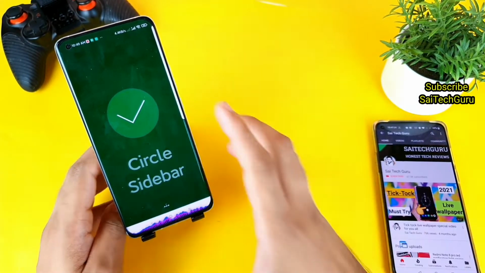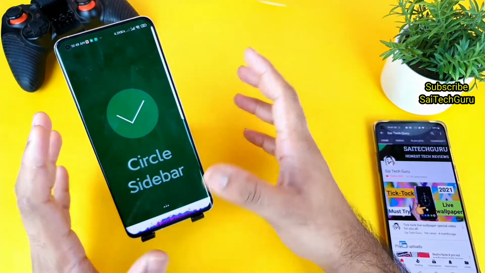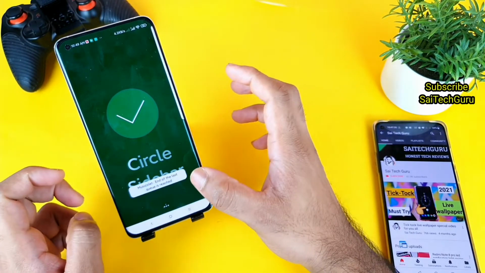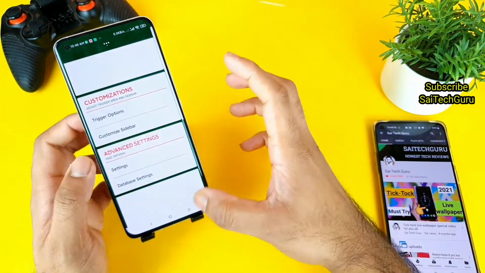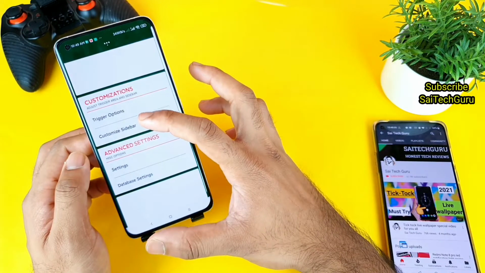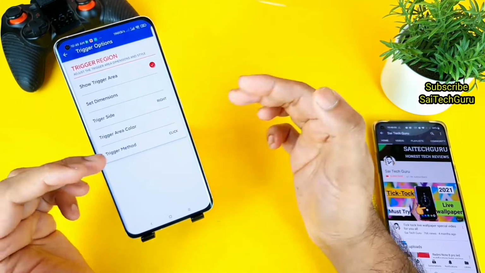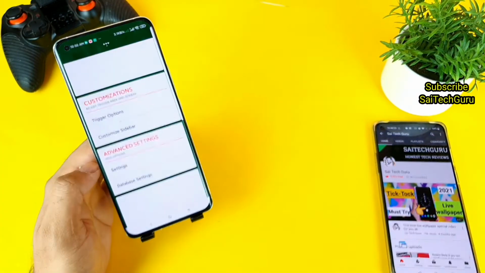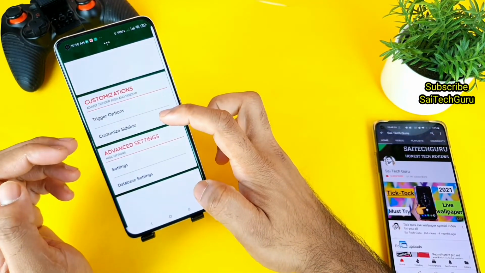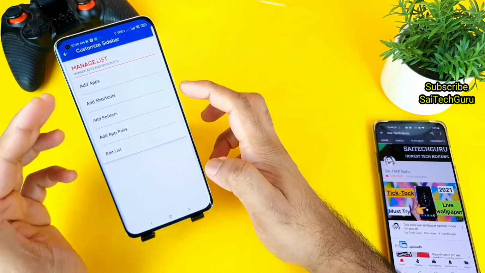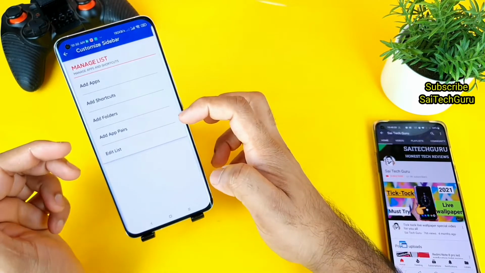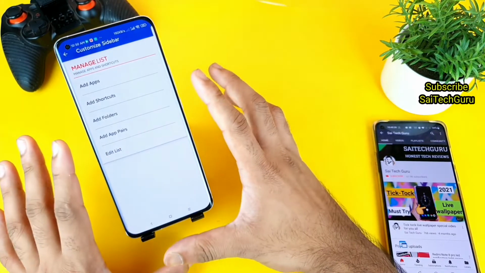So when you open the application, you just need to give the permissions for display over other apps and those things. Once you give the permissions, in these options you get this kind of triggering options as well, where you can select different positions and dimensions, all those things. You can even customize the sidebar as you want, adding the shortcuts and adding the folders, the app pair list. So there's a lot more in this application, friends.